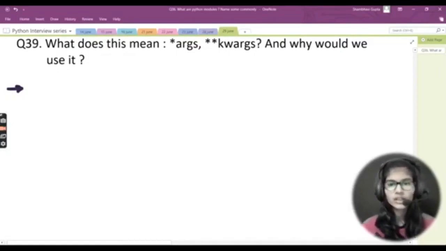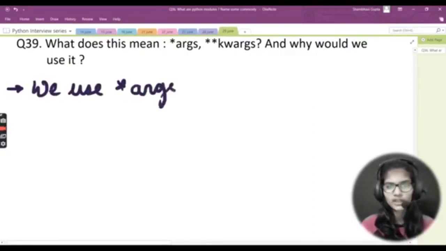What's the use of this in Python programming, in what cases do we use it, and all those things. Right, so let's start with the answer. With that only we'll be understanding the things as well, right? Let's start. So basically here I'll be adding that we use *args. First of all, I'll be just talking about the *args. Okay, so we use *args when